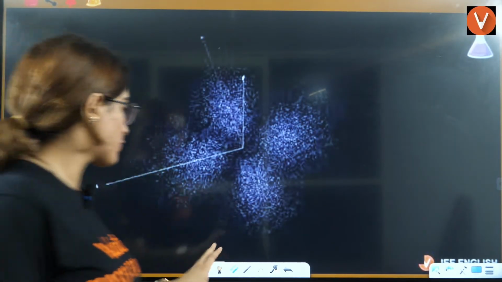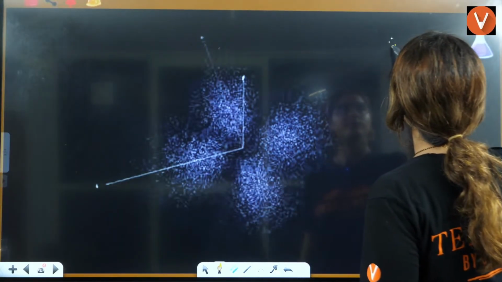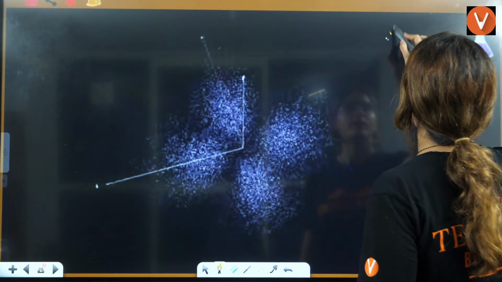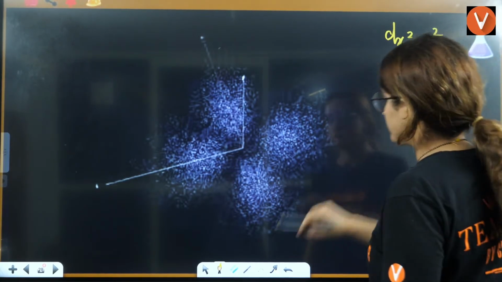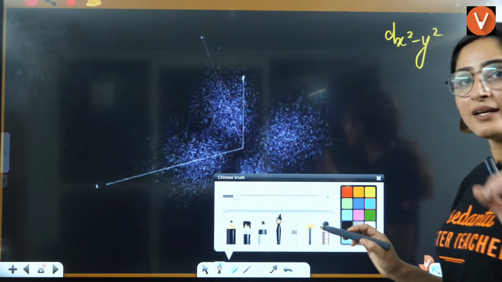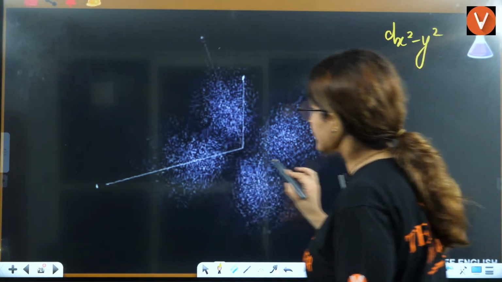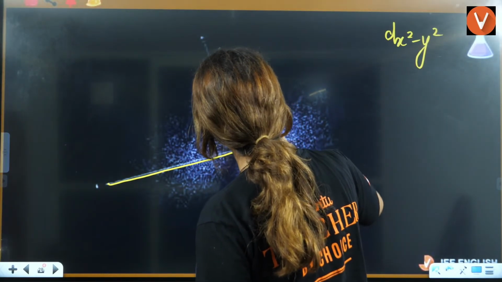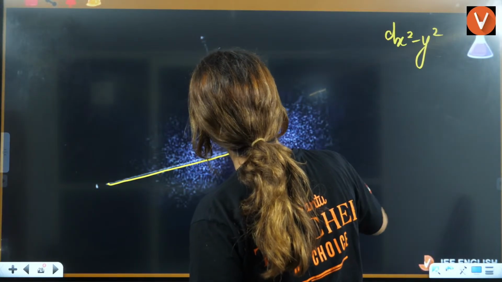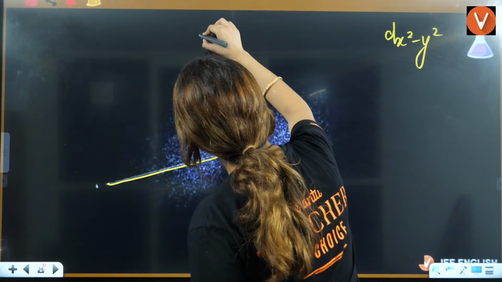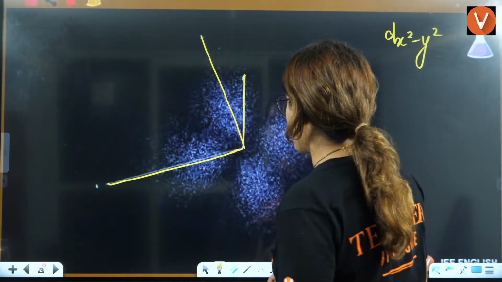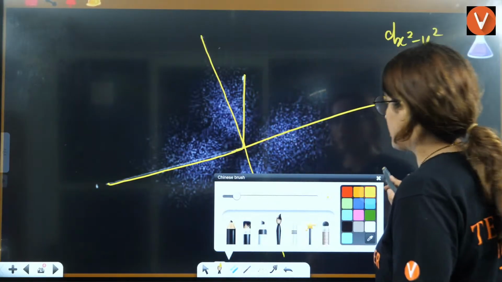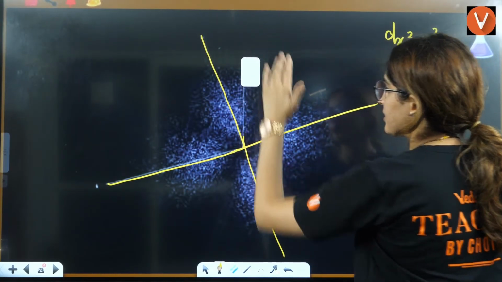dx square minus y square. Again, it is dx square minus y square. Here it is between the axes. How will you see? This is the axis, this is the axis. Can you see? Wait a minute. This is also one of the axes. This is actually passing between the axes.